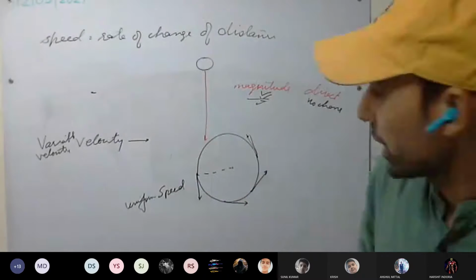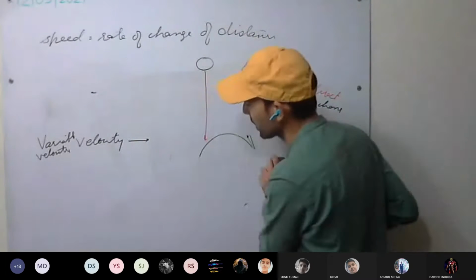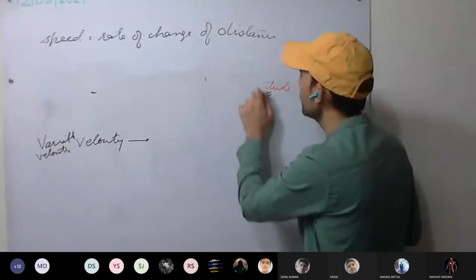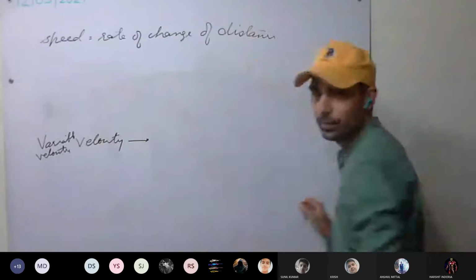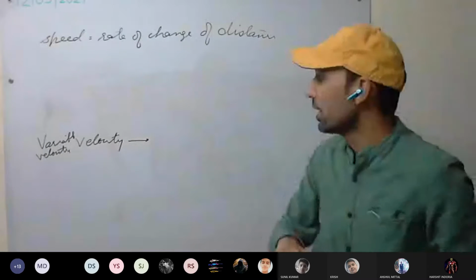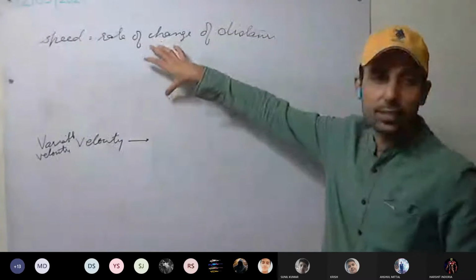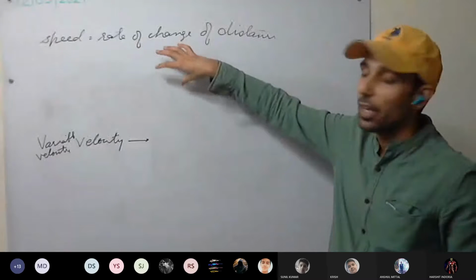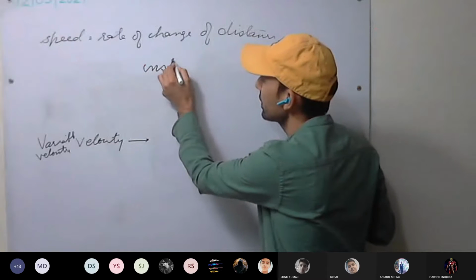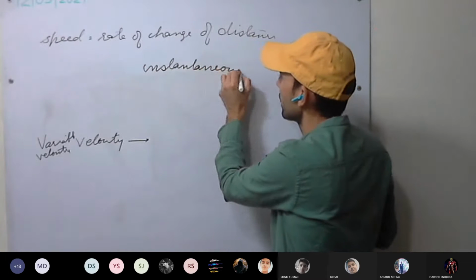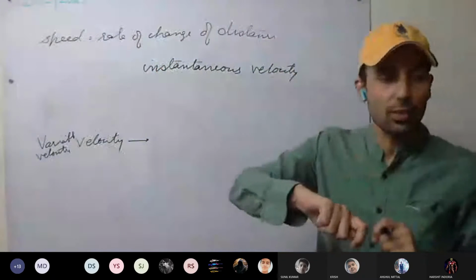Okay. So when the variable velocity is there, which quantities will we discuss? We have to discuss either the instantaneous velocity or which velocity do we use to discuss? Average. Have you heard average velocity? Similarly, in speed we have discussed, whenever we have variable velocity or non-uniform velocity, we take into consideration instantaneous velocity, instantaneous speed, or average speed. Similarly, here we discuss instantaneous velocity. That is, at a particular instant, at a particular moment, what is the velocity?